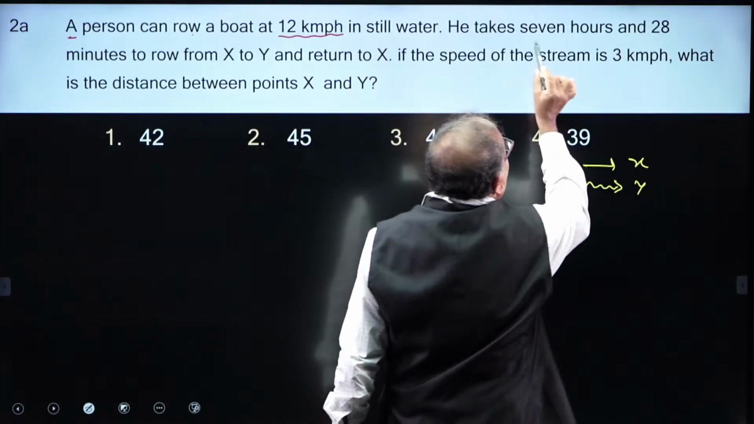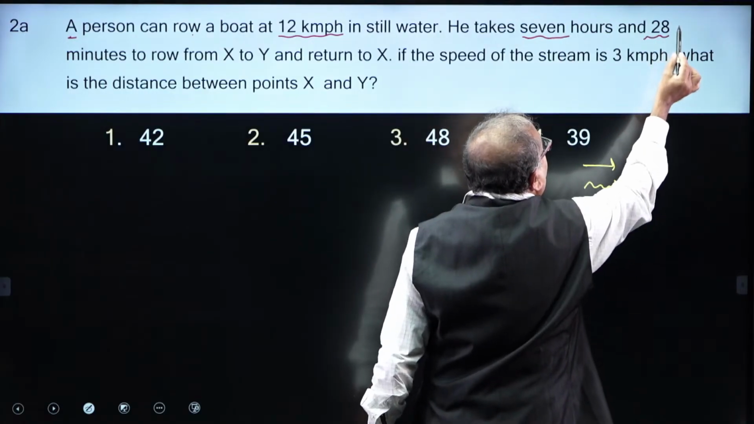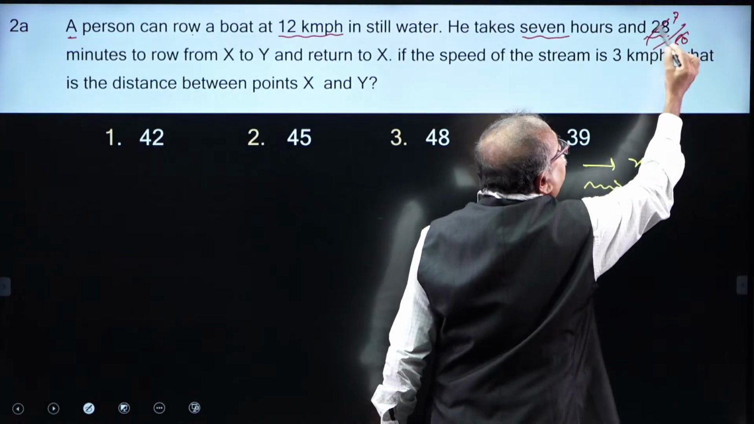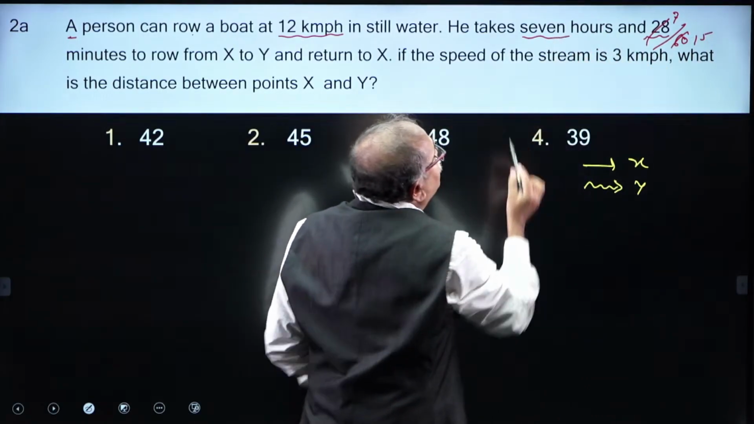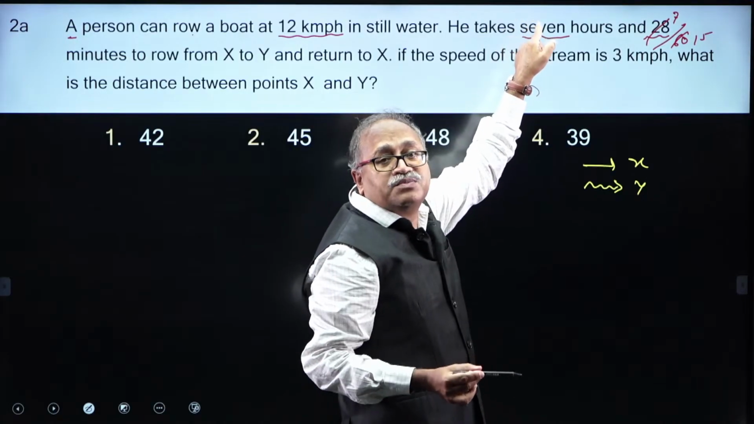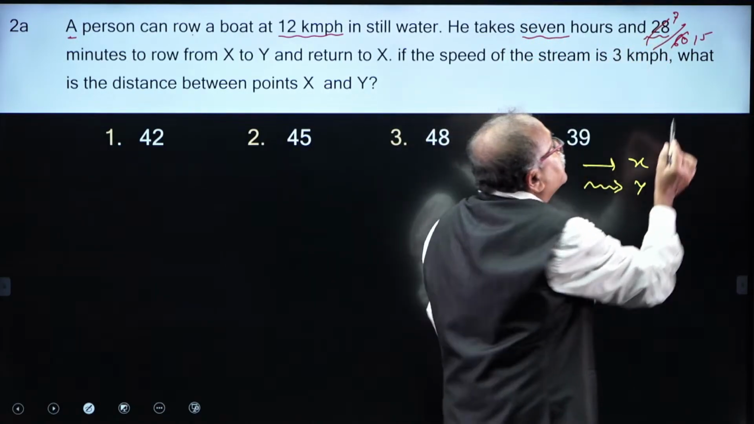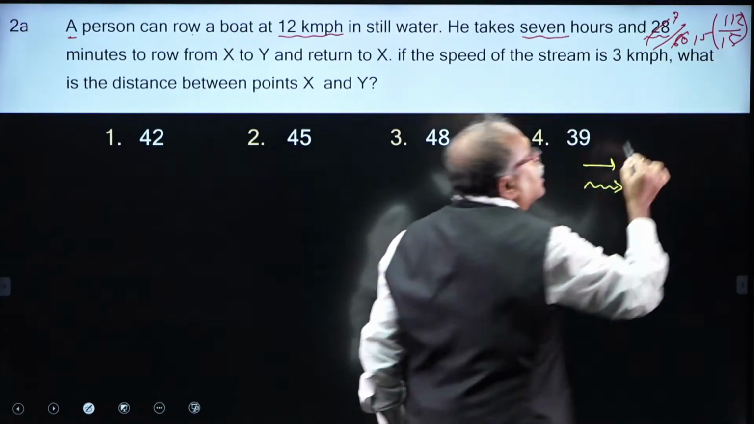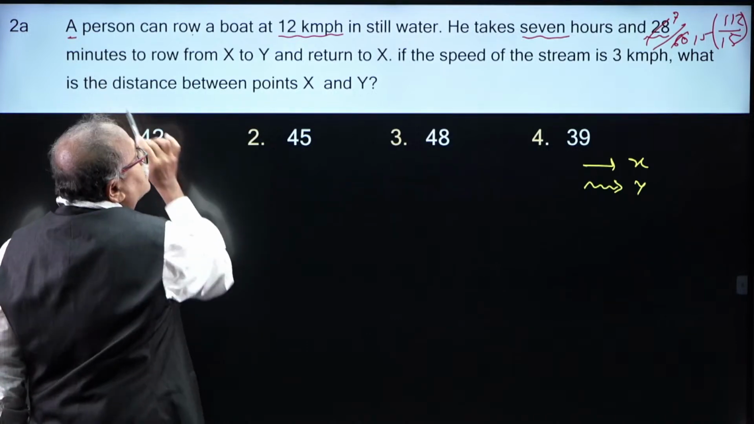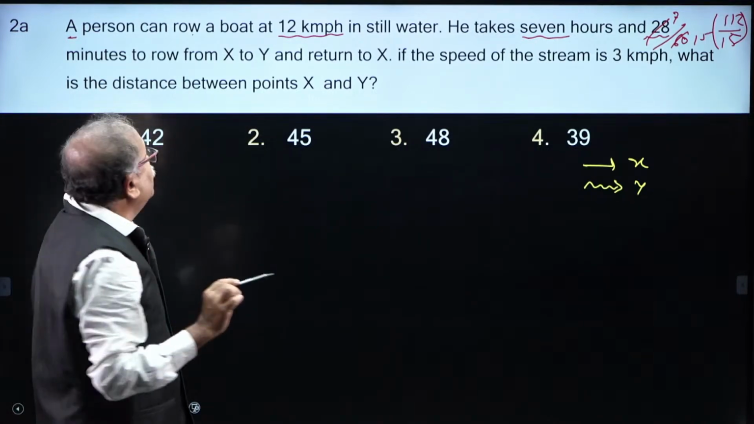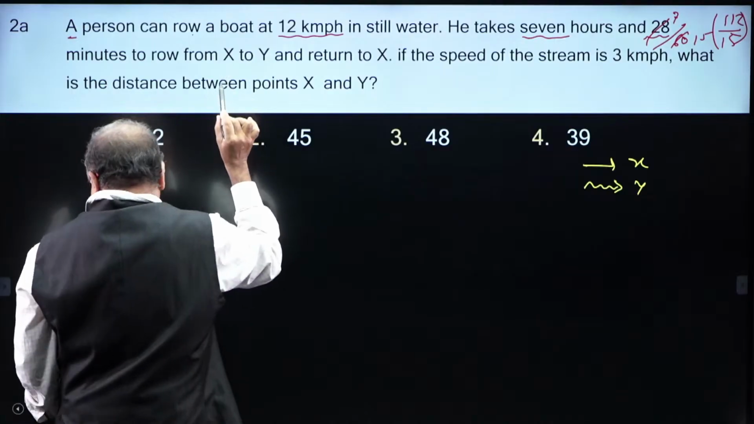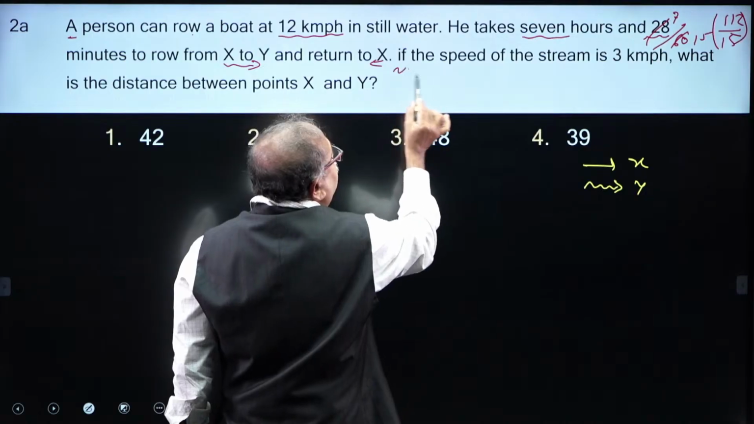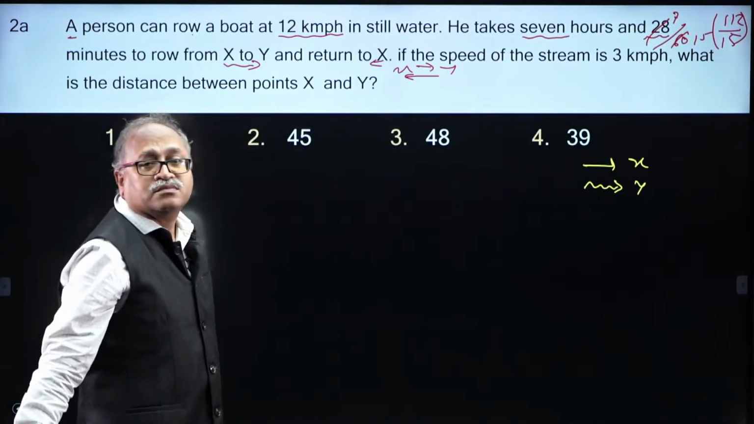In still water, it takes 7 hours 28 minutes, that is 28 by 60, this gets cancelled 7 times, this gets cancelled with 4, 15 times, 15 into 7, that comes 105, 105 plus 7, 112. So this is another way, 112 by 15 hours to row from x to y and return to x, that means x to y and coming back, fine.